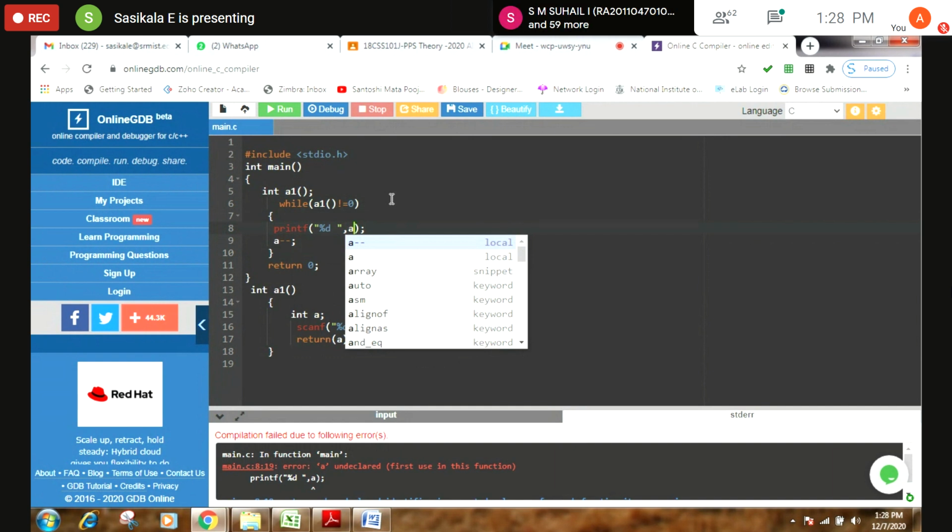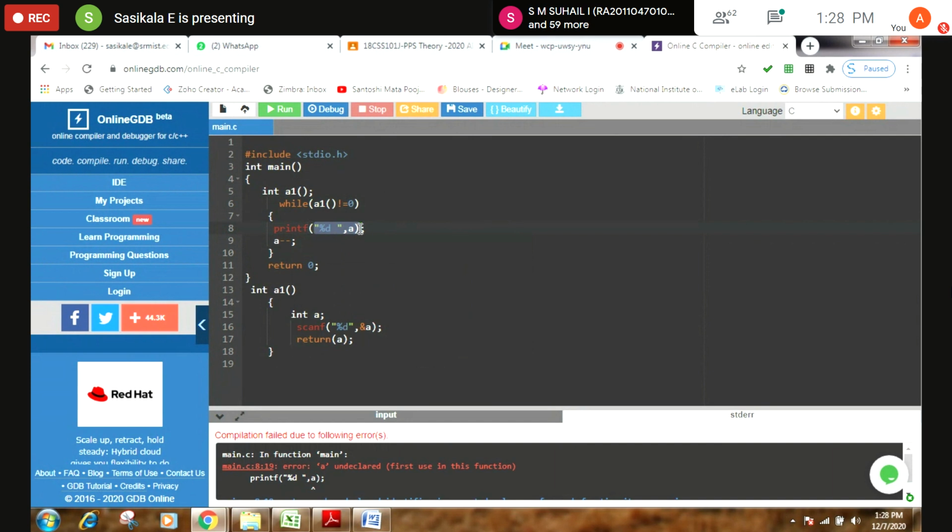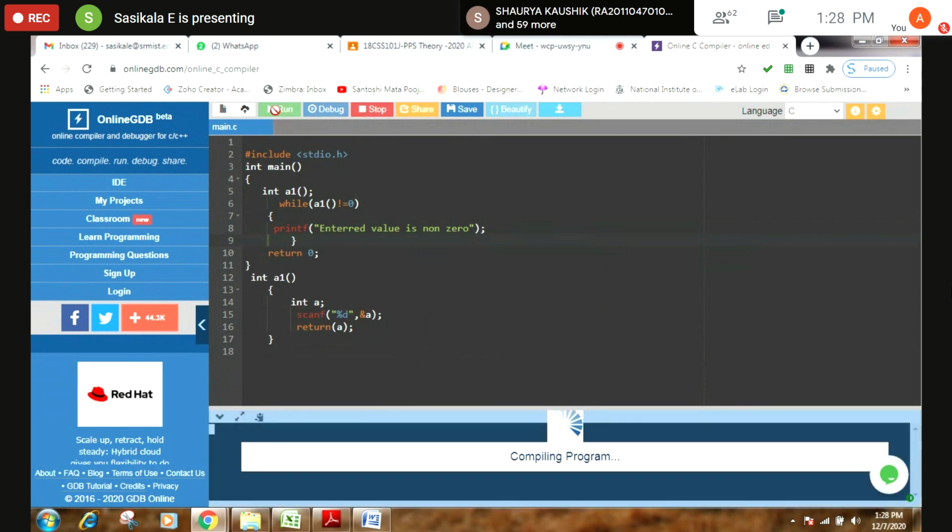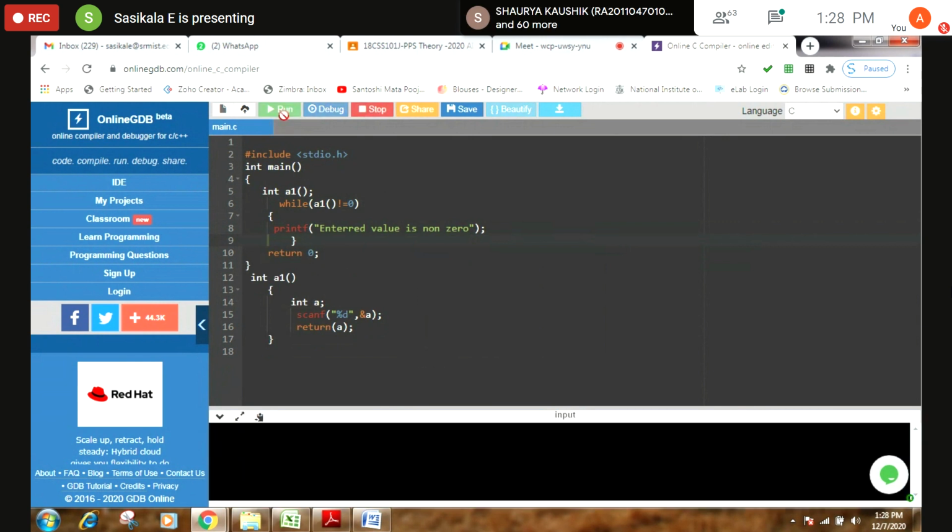I can write it like this. I don't want this to be checked. The entered value is non-zero. See, for example, no need to have a complication. So here I'm giving 3. The entered value is non-zero. Do you understand?